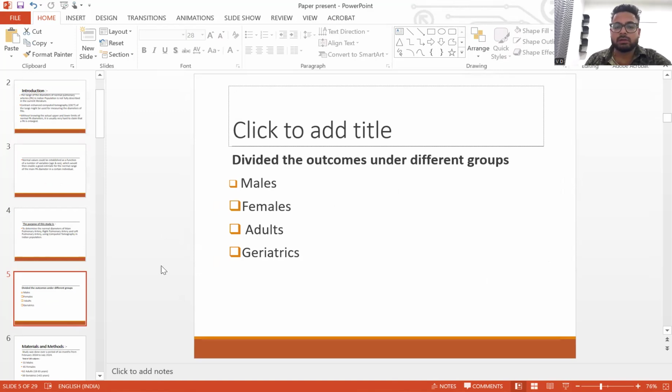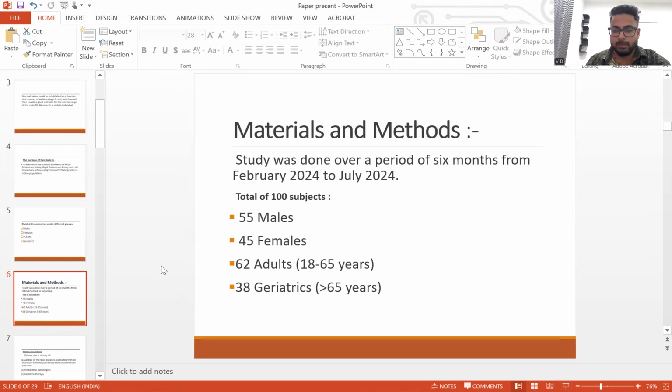We have divided the study outcomes under different groups. That is, we have divided them based on sex into male and females, and based on age into adult and geriatric population. The study was done for a period of 6 months from February 2024 to July 2024. A total of 100 subjects were taken, out of which 55 were male and 45 were females. In terms of age group, 62 patients were of age between 18 to 65 years, and 38 people were above 65 years of age, that is geriatric population.